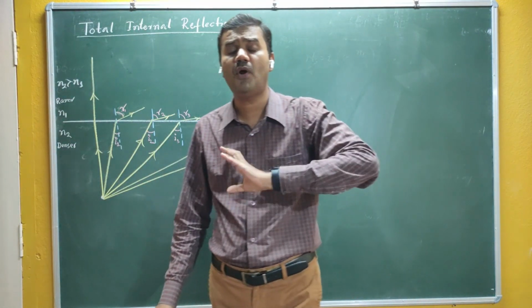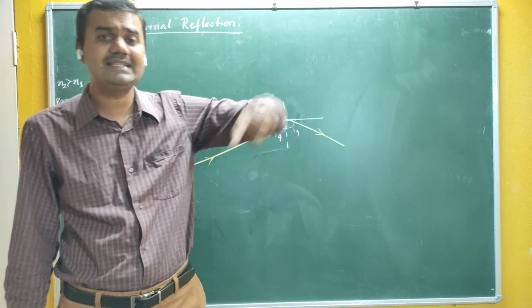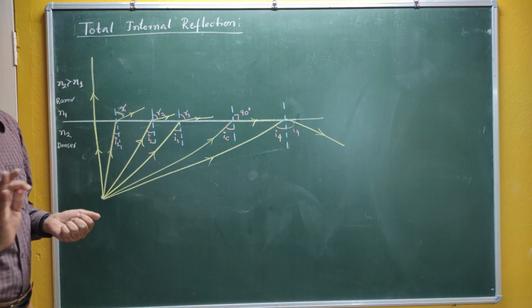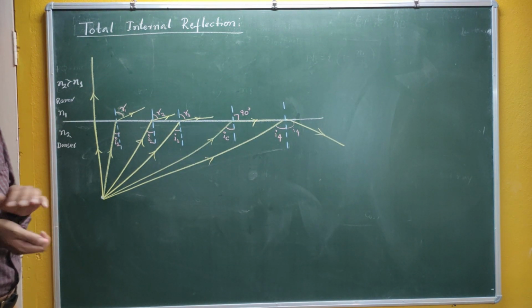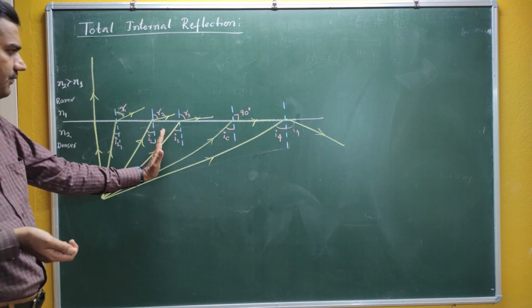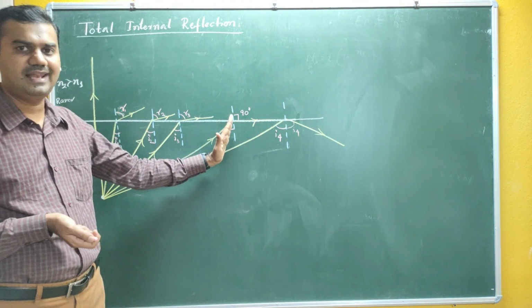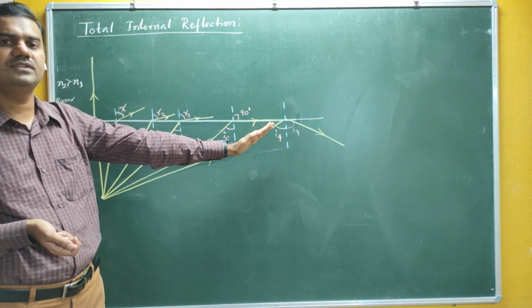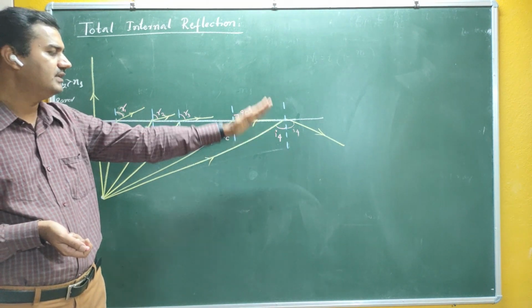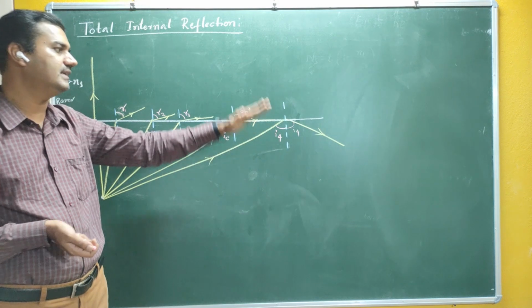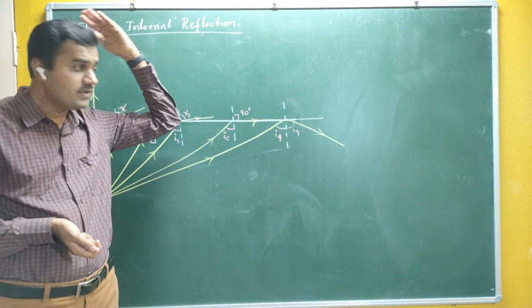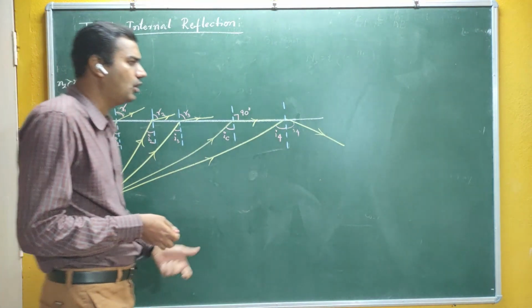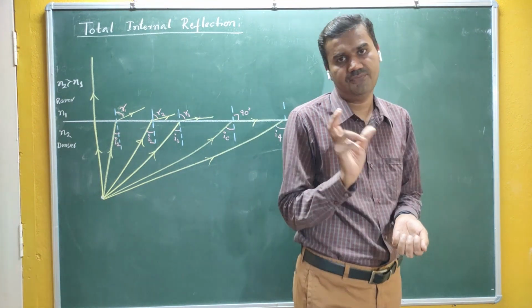If we take the example of optical fiber, the light gets reflected internally. Therefore, it is called internal reflection. So first you have the refraction, then there is some critical angle. At the critical angle, neither refraction nor reflection takes place. If the angle becomes greater than the critical angle, then instead of refraction, reflection takes place, and that reflection is called total internal reflection.